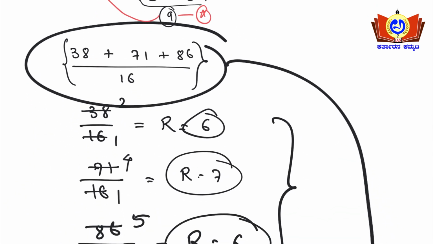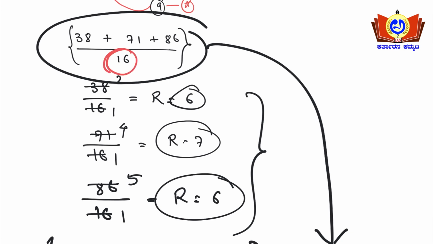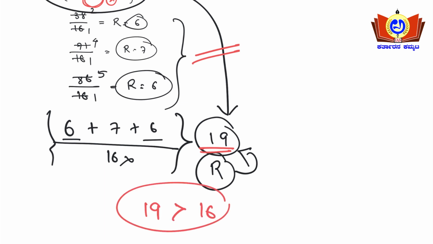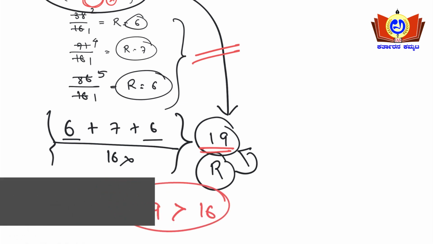In the third problem, 16 is the denominator and the remainder I got is 19. This condition doesn't satisfy, because 19 is greater than 16. Yes or no? So then what will you do?